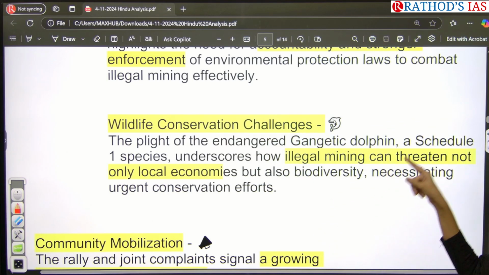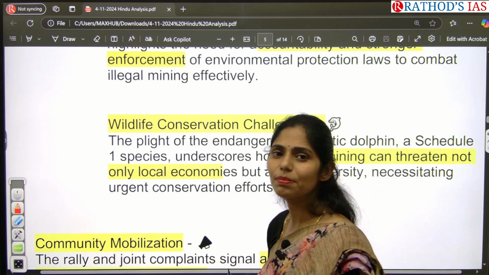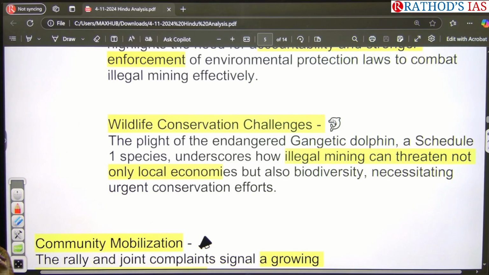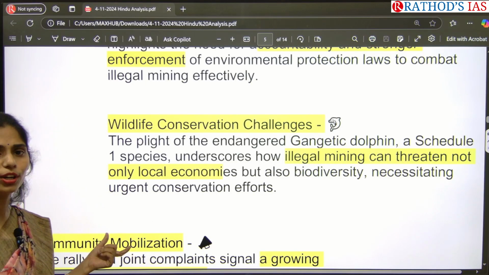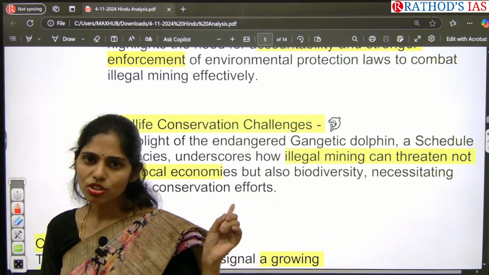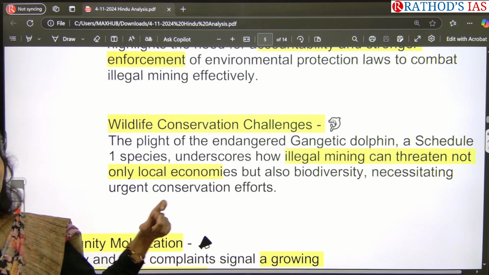One such animal which lives here is the Gangetic dolphin. Okay, it is also called the blind dolphin, which is seen only in fresh water. If the water is getting polluted, the number of Gangetic dolphins will decrease. Because of this, the Gangetic dolphin is also used as an indicator of the water.